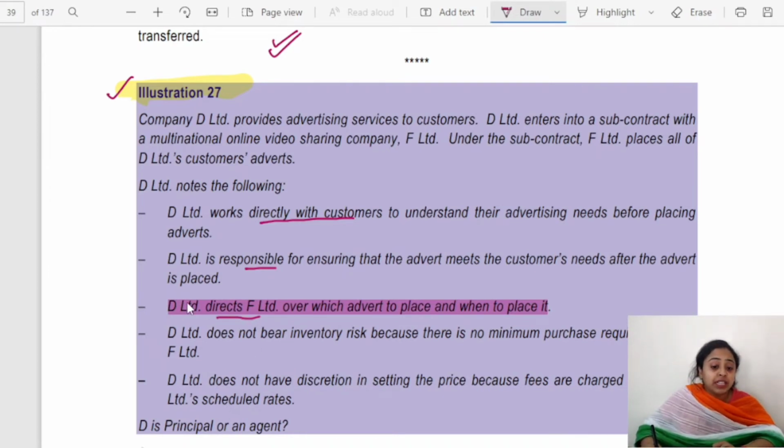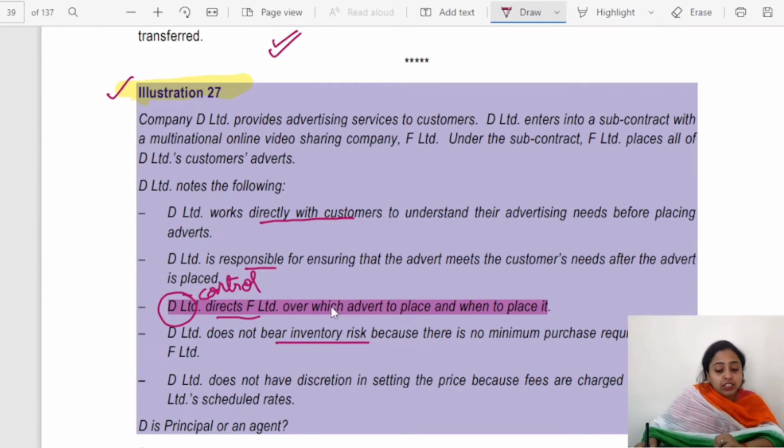So D Limited has control over F Limited, over which advertisement to place, and when and where to place it. Who is directing? D is directing. If control is being possessed by D, then it is known as principal. D Limited does not bear any risk of inventory. There were three important points: he should bear risk, he should be in a position to control and direct, and third, he should have discretion to set prices.